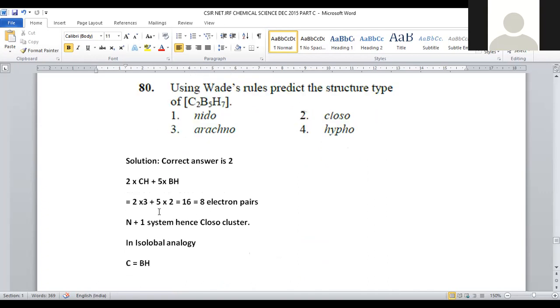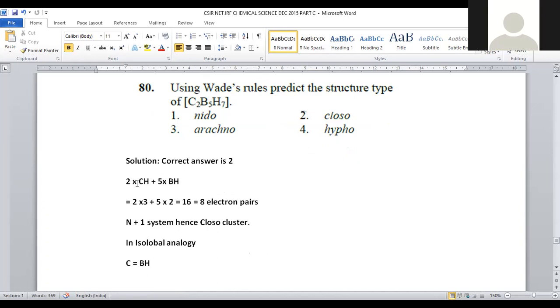So one is, how many CH groups are there? How many carbons are there? 2 carbons. Let us assume 2 carbons are there, 2 into CH groups. So how many boron groups are there? B5H5. B5H5 means boron groups are 5. So 5 into BH groups. 2 into CH plus 5 into BH groups are there.